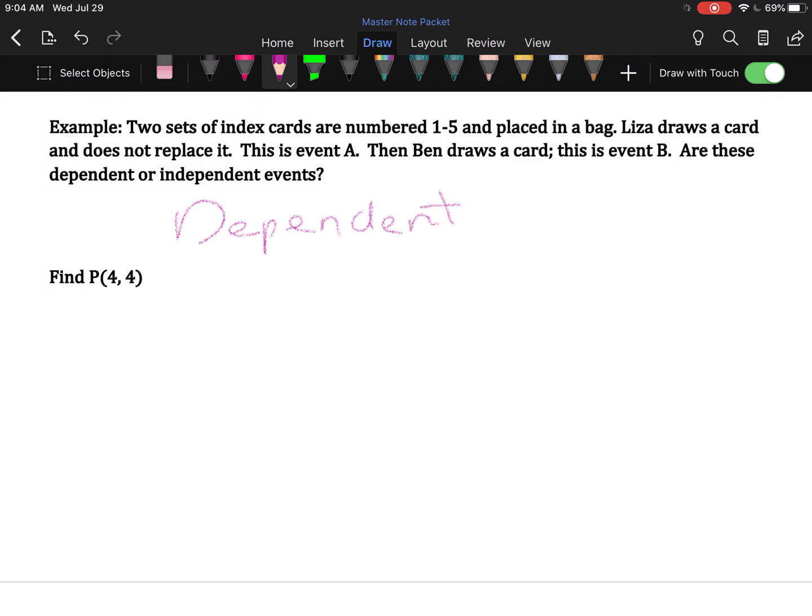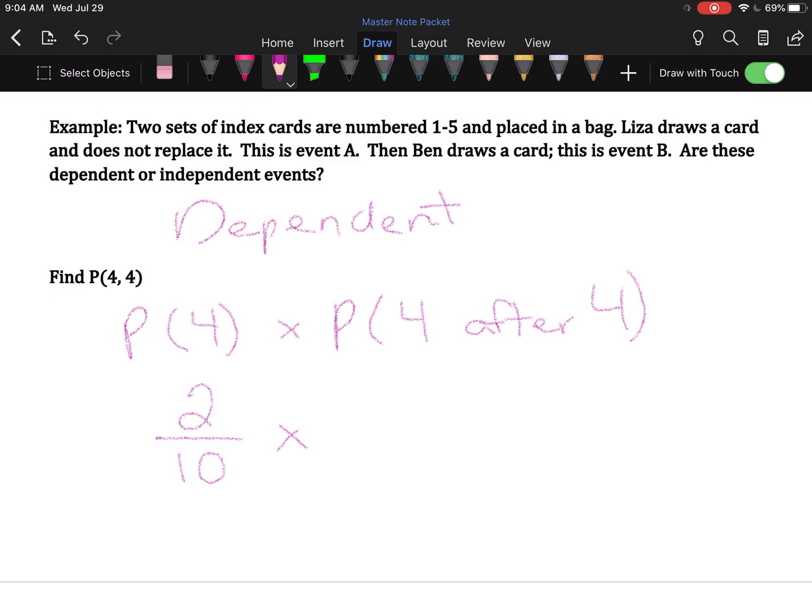We're then asked to calculate the probability of drawing a 4 and then the other 4. So remember, this is now the probability of drawing 4 times the probability of 4 after drawing the first 4. So when Liza goes to draw her first card, there are 2 4s in the bag. Remember, there's 2 of each number to start with. So there's 2 4s in the bag, and there are 10 total cards.